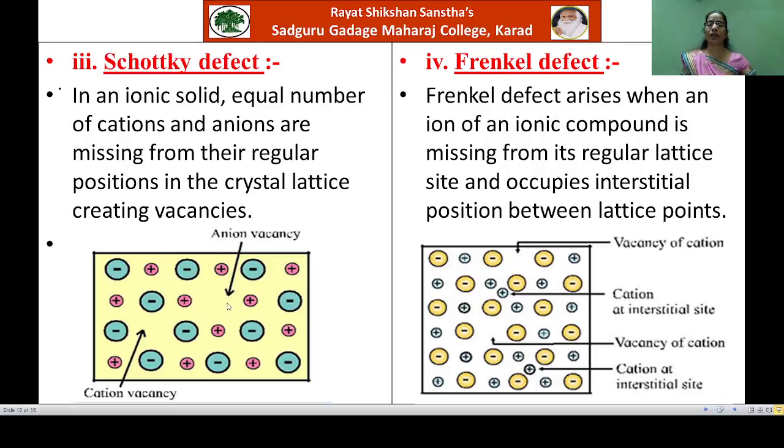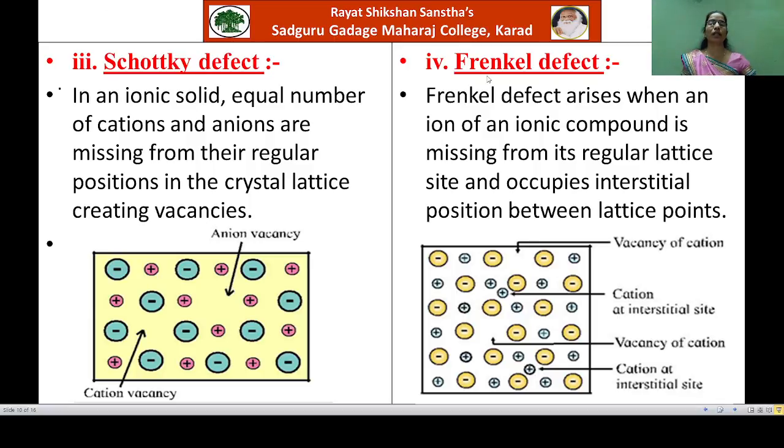Such paired vacancies, that is cation anion vacancies created in the ionic solid, is called Schottky defect. Remember well, here the number of cations missed is equal to the number of anions which are missed. Okay, so equal number of cations and anions are missing in this crystal, and in this manner the paired vacancies are created in Schottky defect.